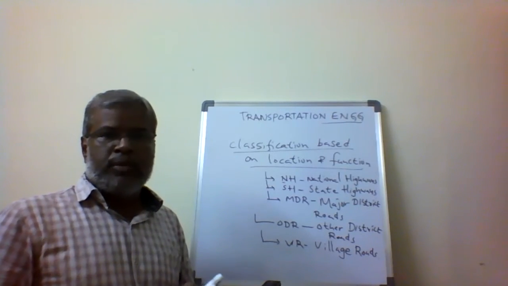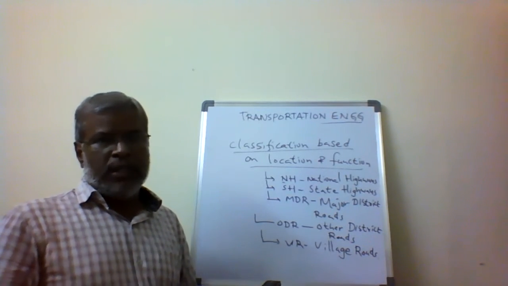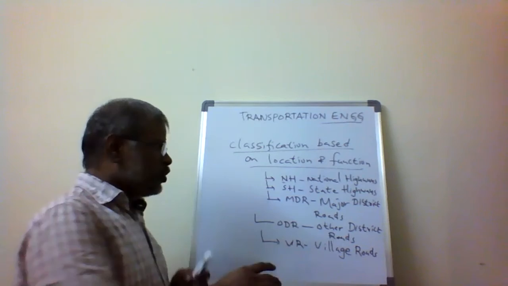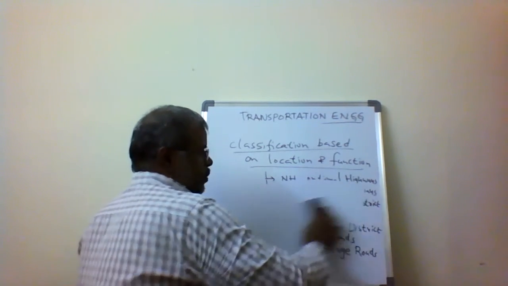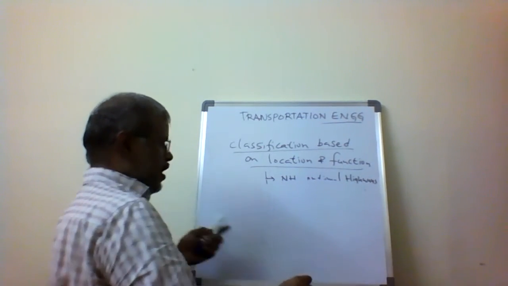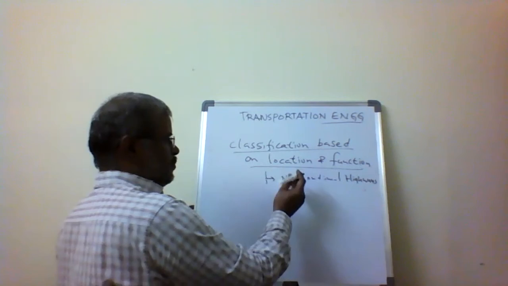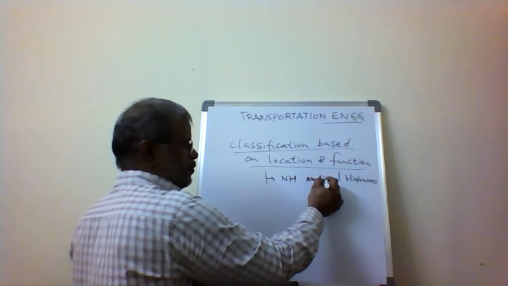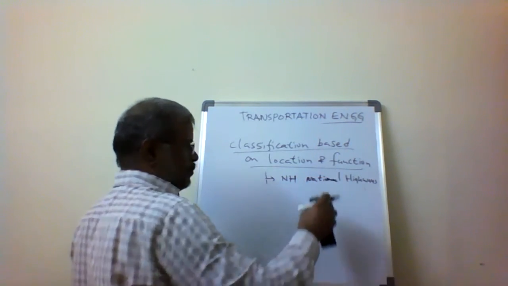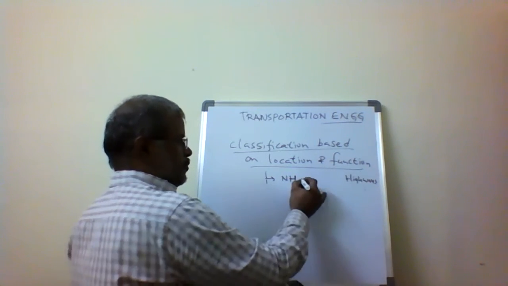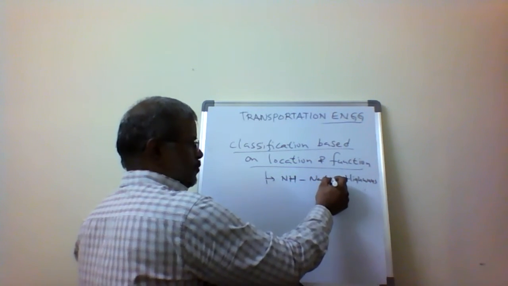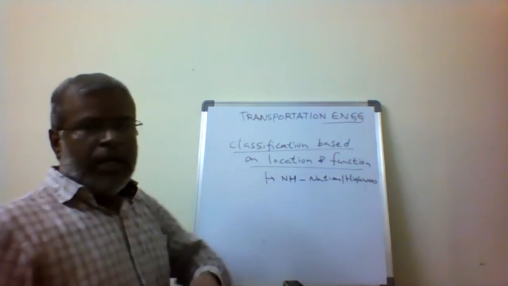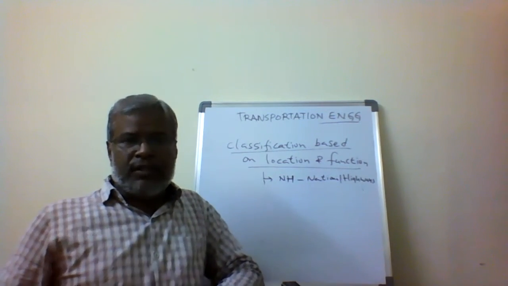So the classification is based on the location and how it is going to function. The first priority is called national highways. NH is the first priority. What is the importance of the national highways?